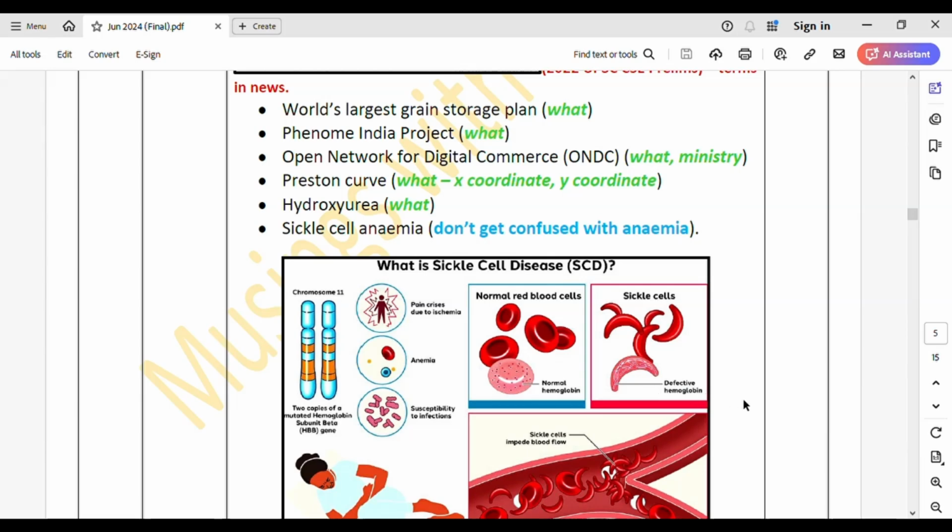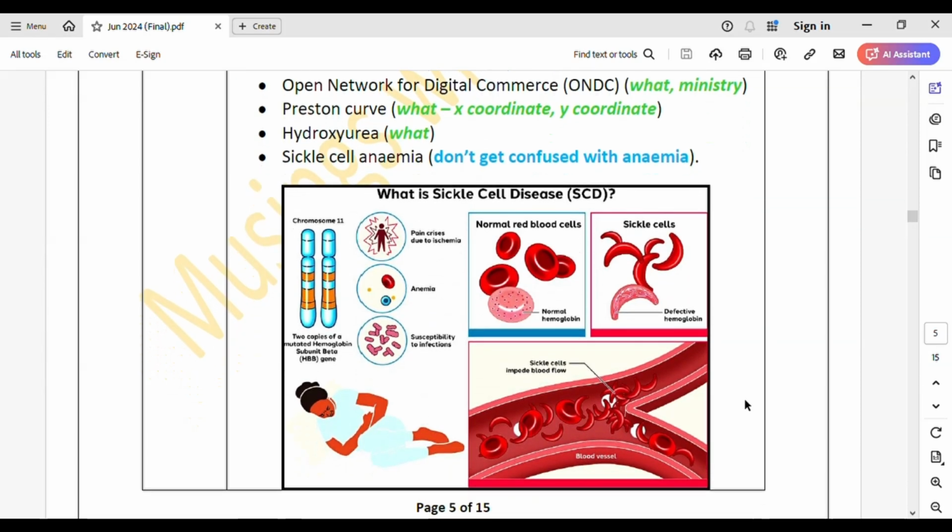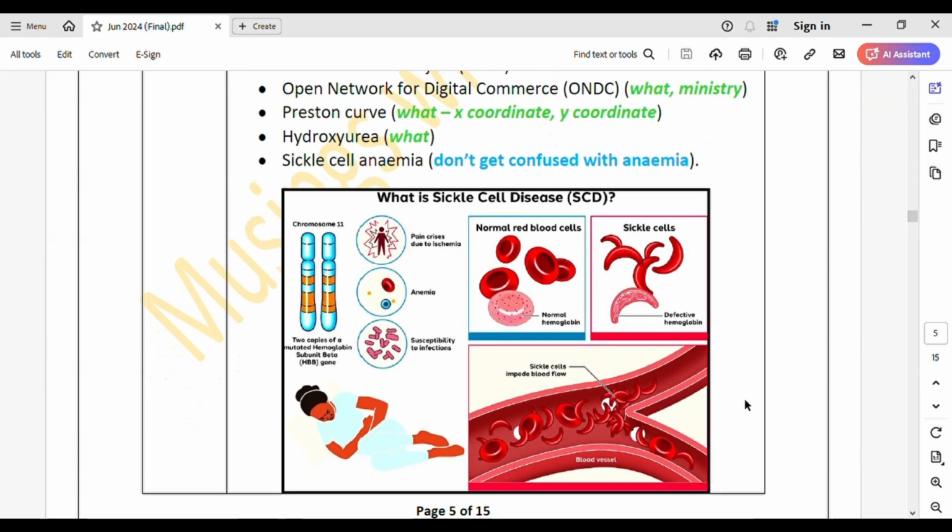To make certain topics easier for you, you could use these images. I got these from the internet, so you could attach these images in your notes. If you're making digital notes, it's easy. Even if you're not, you can download these images and keep them on your phone, so that whenever you're free you can go through them. You'll clearly get to know what is happening in sickle cell disease.